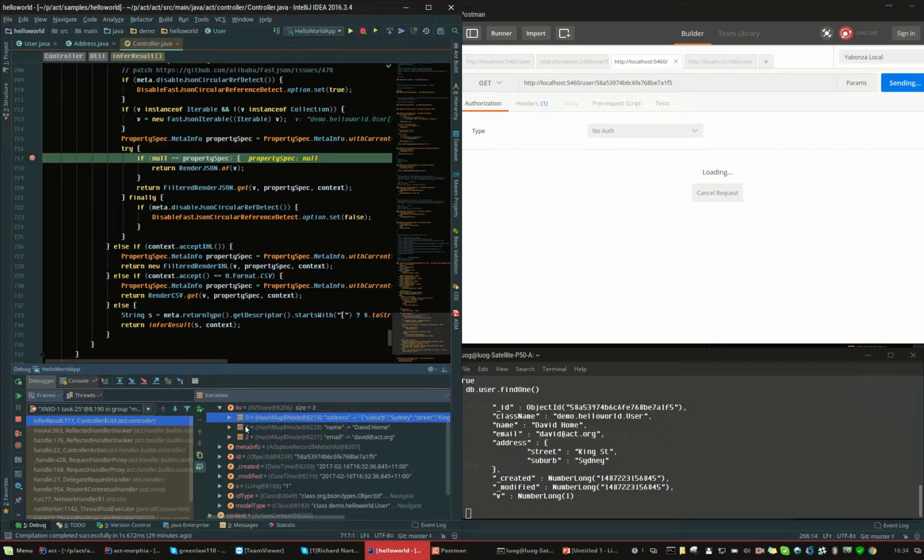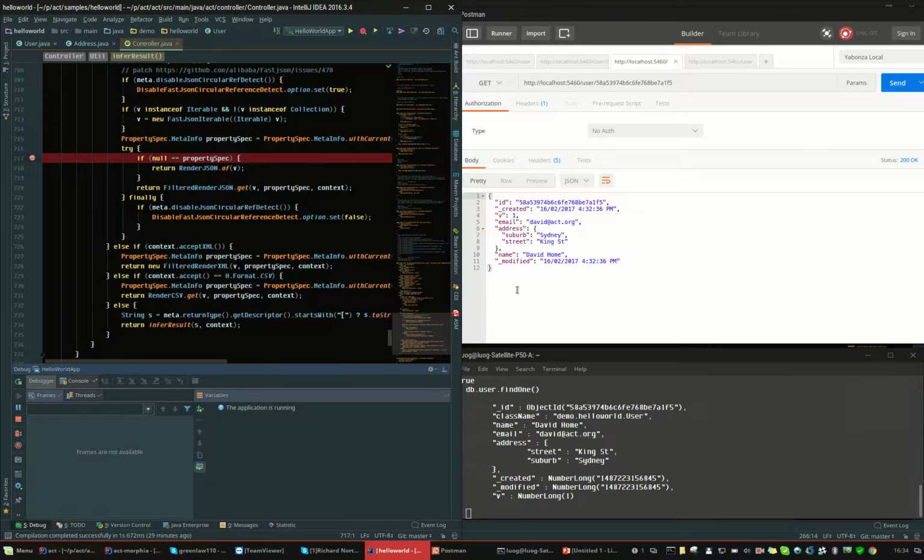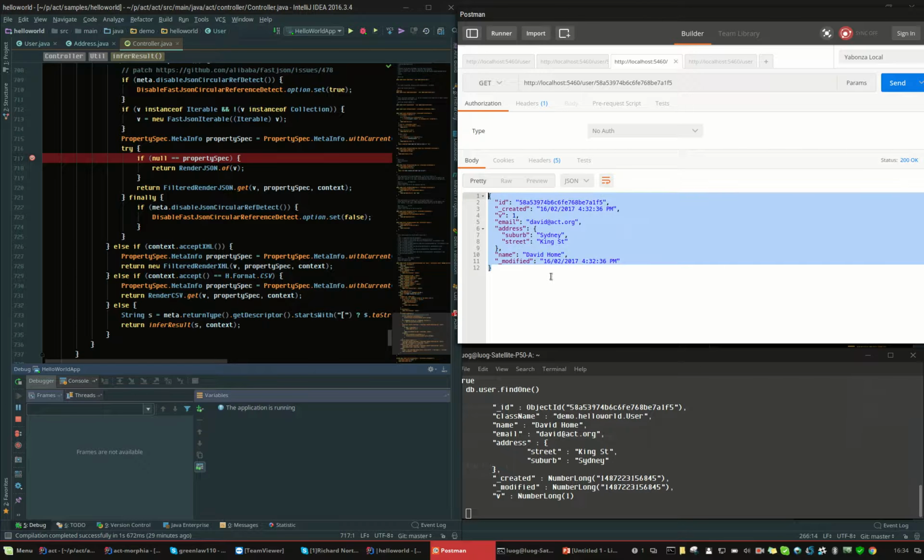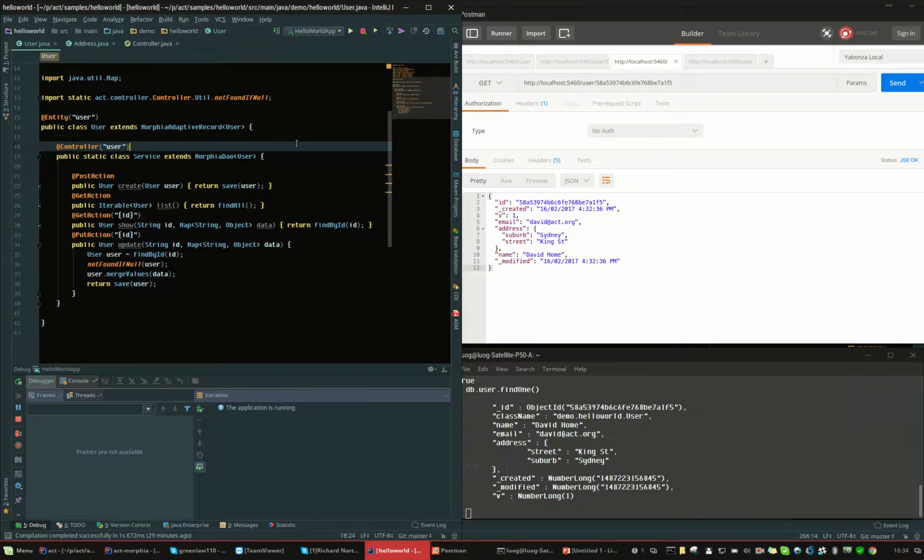Okay, and also my name and my email. But in the front end, I got exactly the same stuff. So that means my front end can drive the data structure. I don't need to duplicate every piece of code from the front end to the back end.